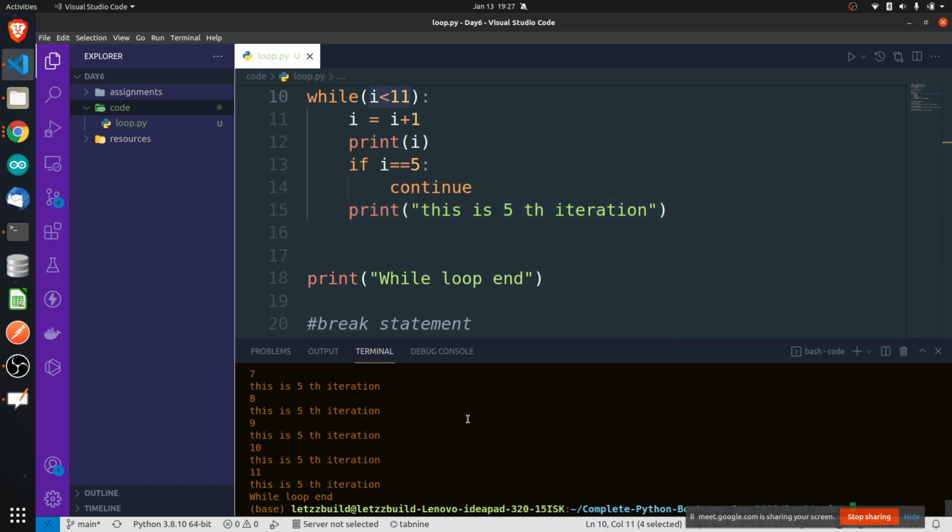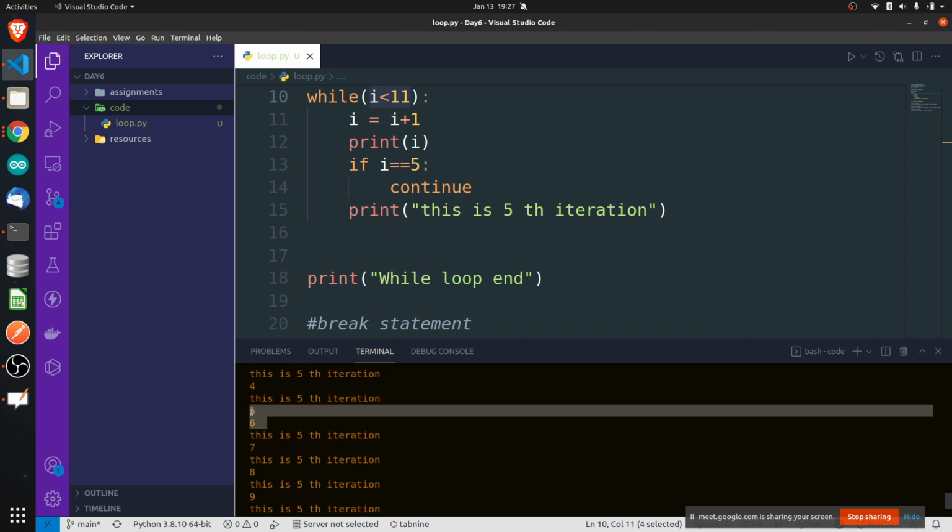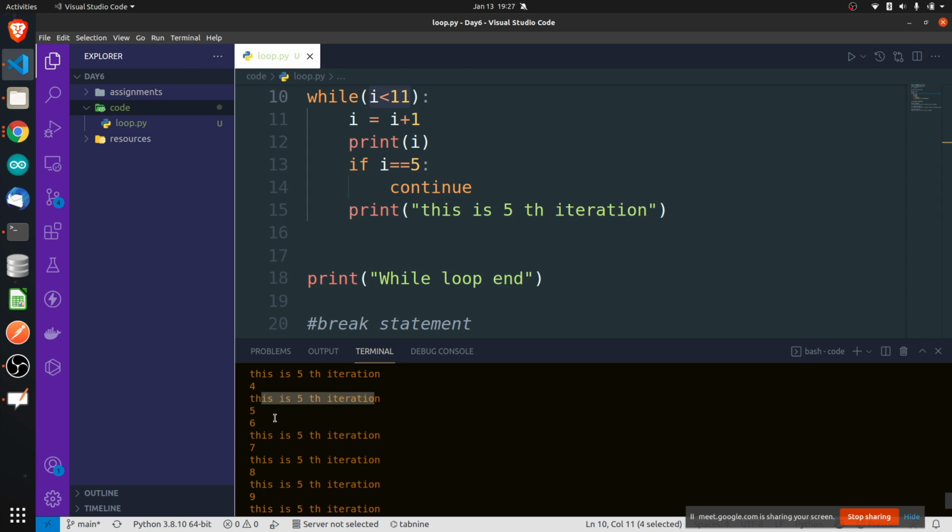If you see here, the 5th iteration is printed every time. But I think it must not have printed for the 5th number. See here, after 5 it has directly printed 6, because this line will not be executed, since you asked it to continue, right? So it will not execute whatever is below. It will go back, check the condition, and go for the next iteration. It will keep on executing the next iteration.